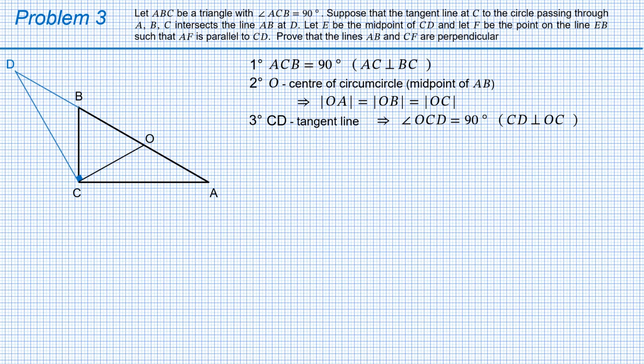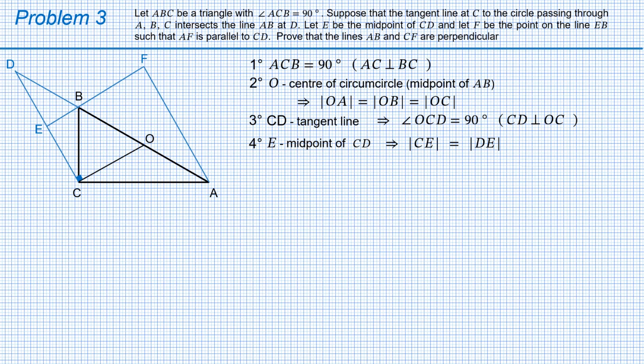What do we have next? E is the midpoint of CD. No problem. We only need to write that down as condition number 4. E is the midpoint of CD, therefore CE equals DE. F is the point on line EB such that AF is parallel to CD. Can we make it? Yes, we can. Firstly, we draw the line EB. Then we draw a line parallel to CD passing through point A. F is the point where these two lines meet.